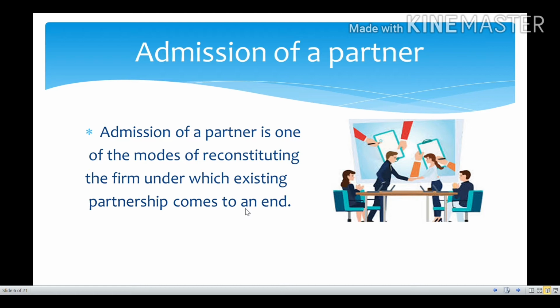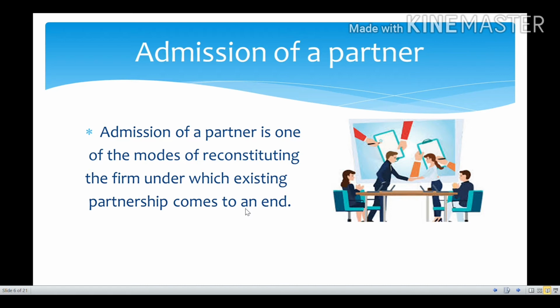So what they have to do, they have to sacrifice. So they may sacrifice equally or they may sacrifice more or less. So for example, A may sacrifice 2 of his profit sharing ratio, B may sacrifice 1, and C may sacrifice 1. So like that, they will sacrifice their profit sharing ratios.